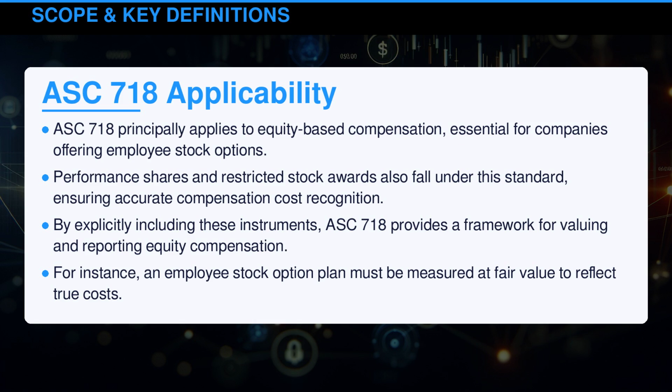ASC 718 principally applies to equity-based compensation, essential for companies offering employee stock options. Performance shares and restricted stock awards also fall under this standard, ensuring accurate compensation cost recognition. By explicitly including these instruments, ASC 718 provides a framework for valuing and reporting equity compensation. For instance, an employee's stock option plan must be measured at fair value to reflect true costs.